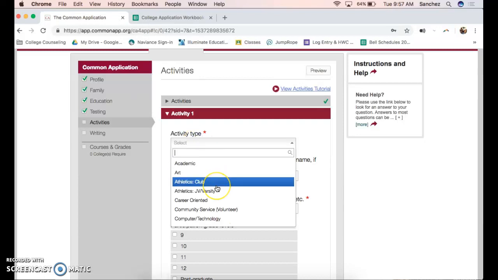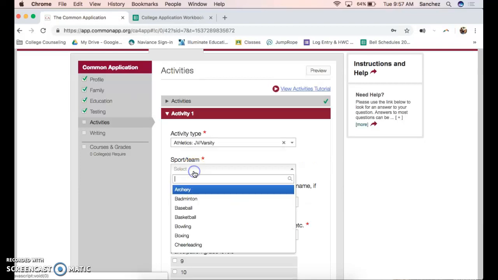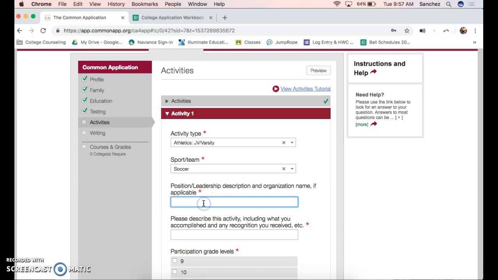organizations. So for example, if you want to put that you were in JV soccer, you'll go ahead and type in JV varsity, put in soccer. Position, you can just put LPS, women's varsity soccer. That applies to you. If you were the captain on the team, you can put captain of LPS women's varsity soccer. Since it does say position, if you were defender, you can go ahead and put defender